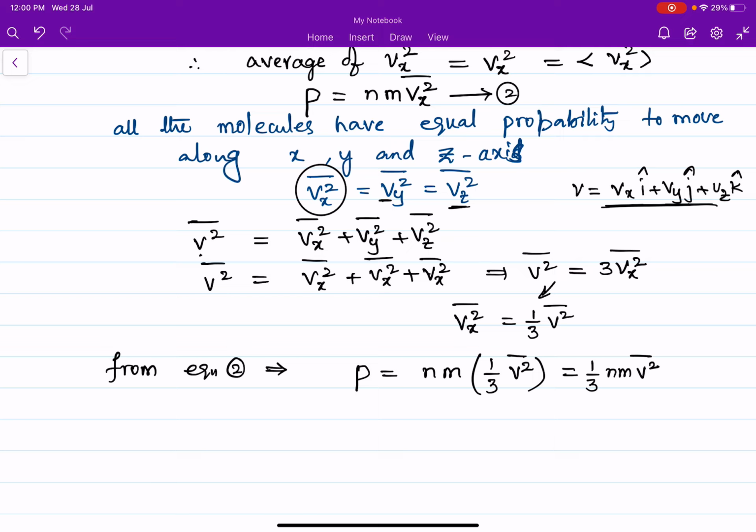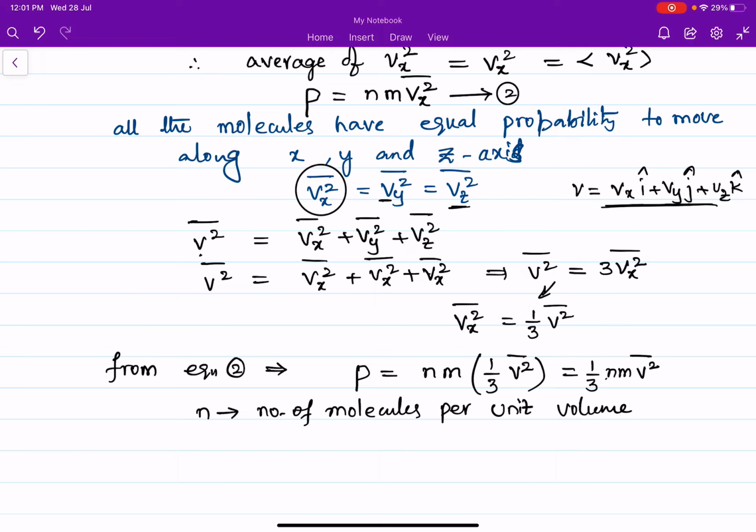Okay, so here N is nothing but the number of molecules per unit volume. Sorry, I misspoke earlier. N is the number of molecules per unit volume, and M is the mass of the molecule. V is the average speed of the molecule, and V square average is its mean square. Now we know, I am multiplying both sides with volume.